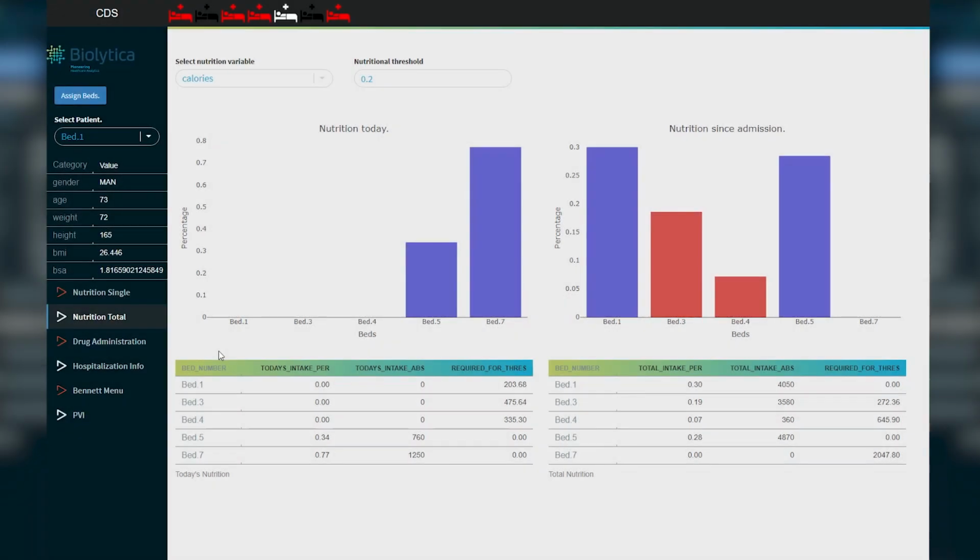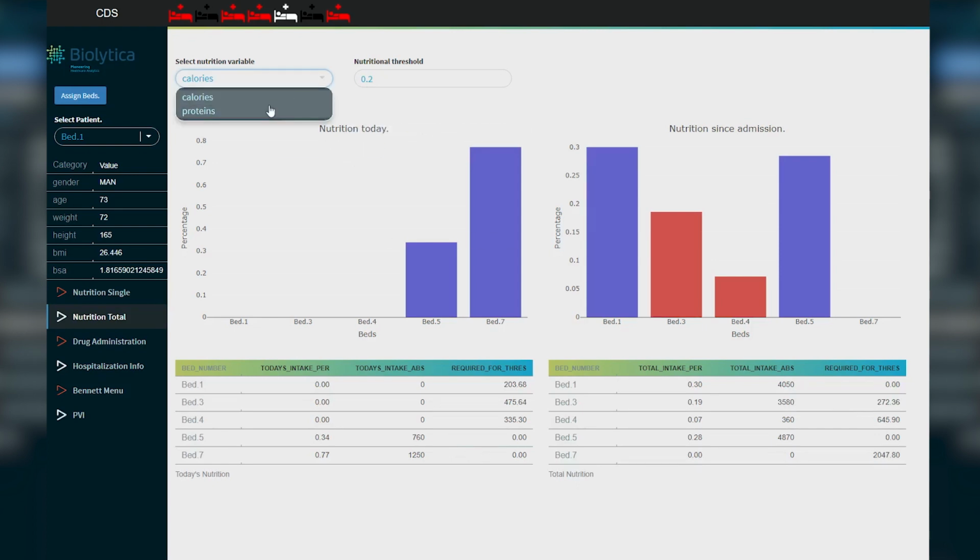The next tab, named Nutritional Total, is an overview of the nutritional intake needs for all the patients that currently reside in the ICU. We can see that there are 2 main charts and 2 tables that accompany those charts. The first chart, on the left, represents the nutritional intake for the current day, and the one on the right, the nutritional intake for all days since admission. As we can see right now, only the patients in beds 5 and 7 have received any type of nutrition.